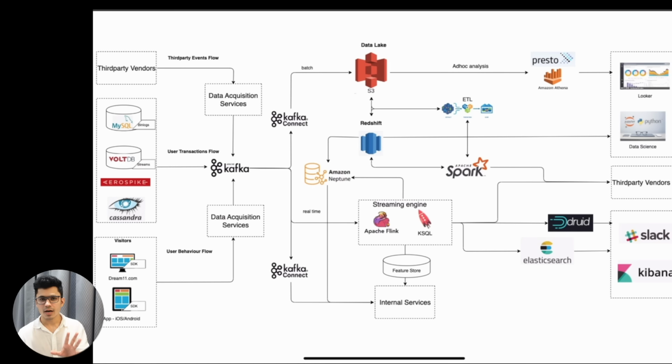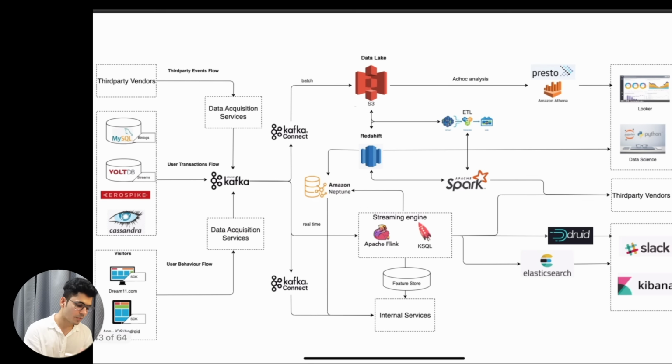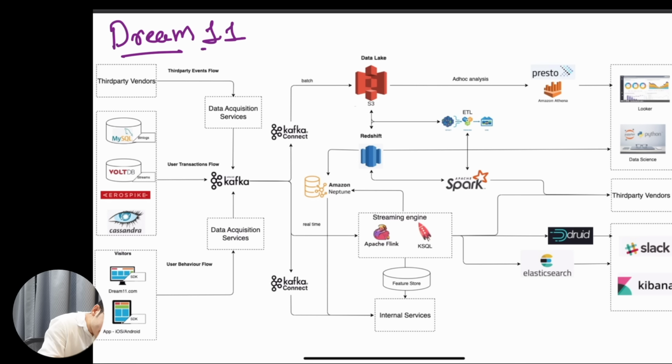This is the architecture of one of the top startups in India, the fantasy betting app Dream11. This is the architecture that they have used to build it on AWS. If you see this architecture, you will understand it is not completely AWS. There are some things that they use from AWS, as you can see over here, and some things that they use from open source. This is how technical systems are built.